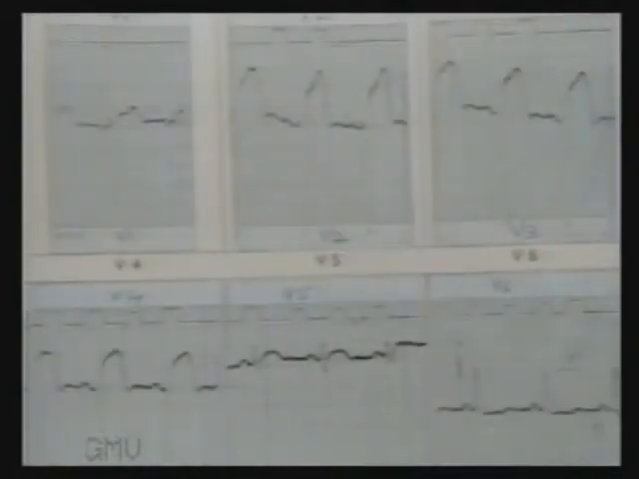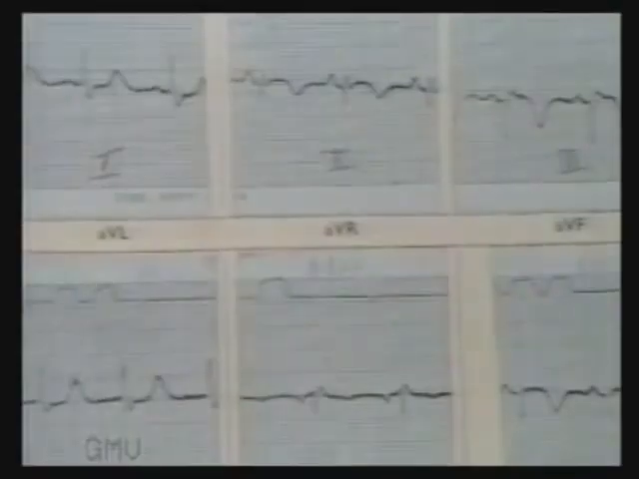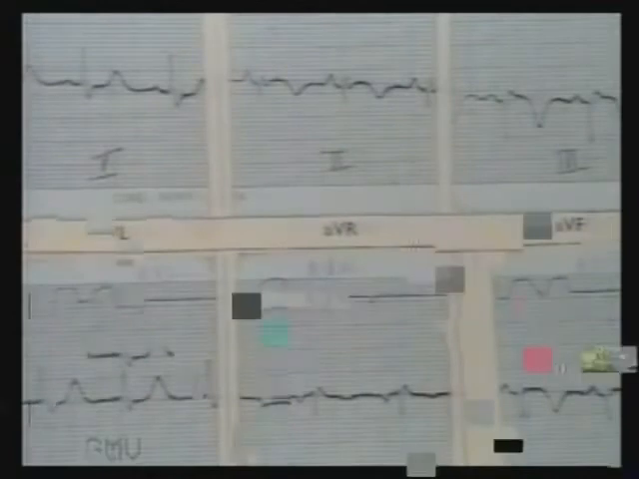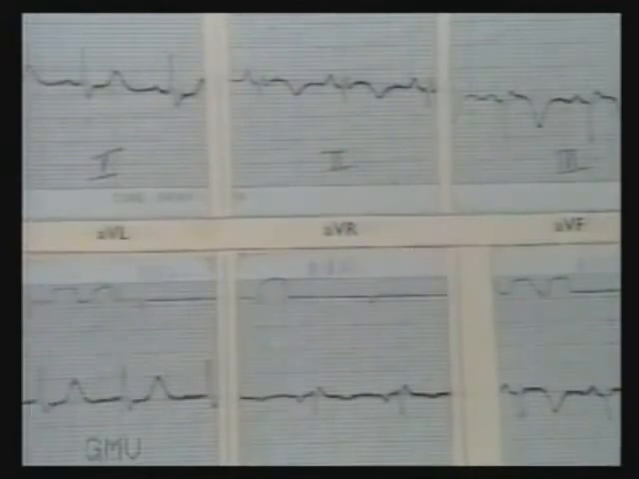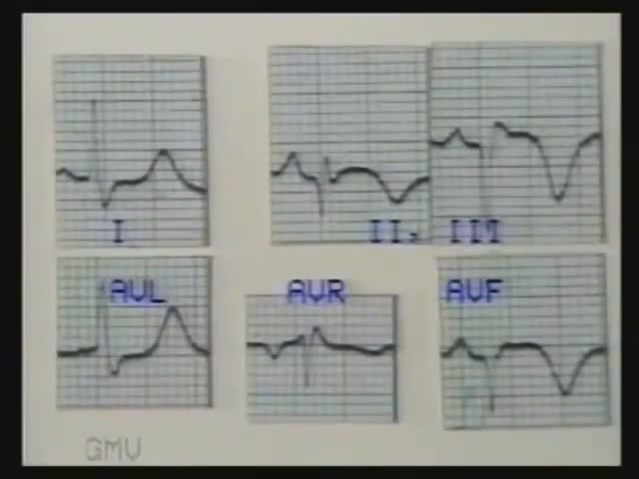Note the very tall ST segment elevations from V1 to V5. This is a fresh and extensive anterior wall infarct. This ECG shows leads 2, 3 and AVF with slight ST elevation and deeply inverted symmetrical T waves. This indicates an inferior wall infarct which is 2 to 3 weeks old.